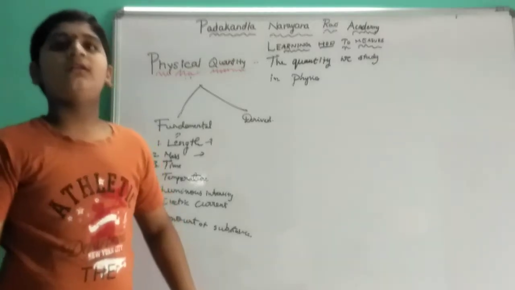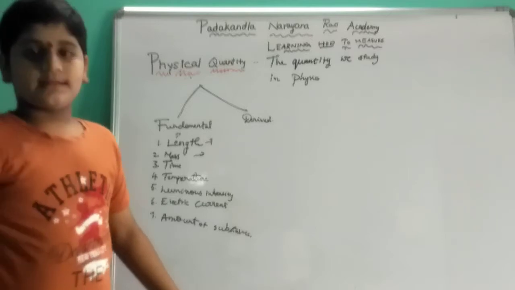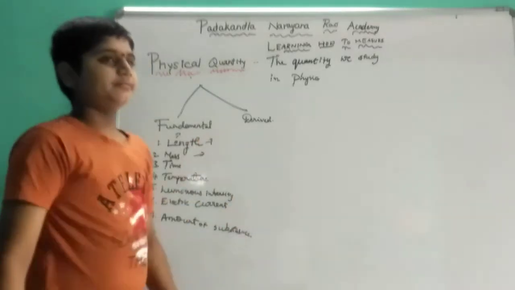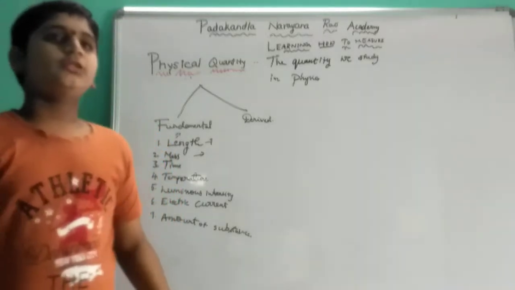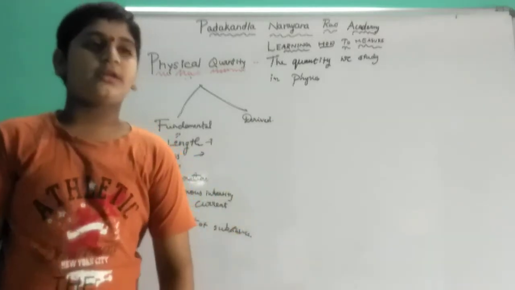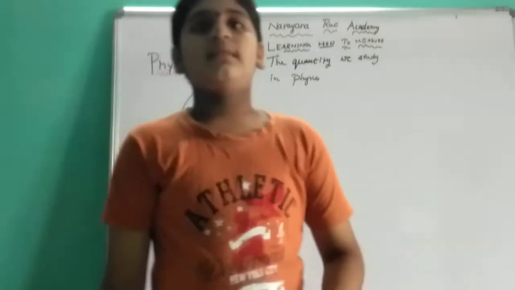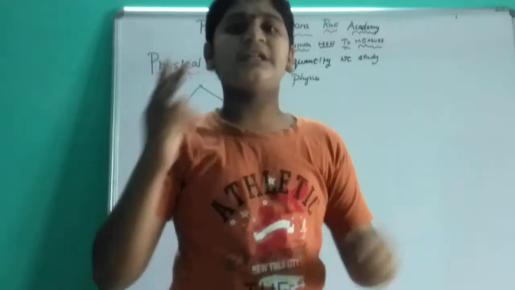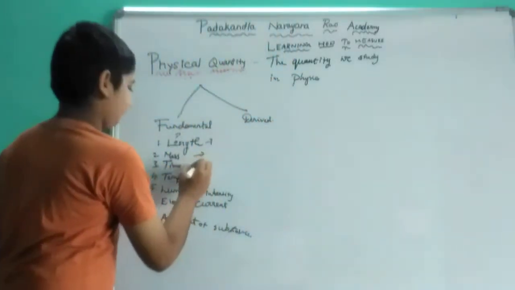It is nothing but 400 grams of dal or red gram or black gram. That comes under mass. Time is duration. Suppose you come to a park at 10 o'clock in the morning, and you left at 12 o'clock afternoon. Then the duration between is 2 hours. Then it comes under time.